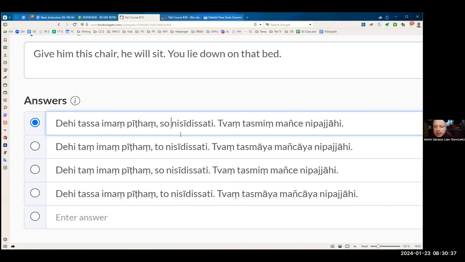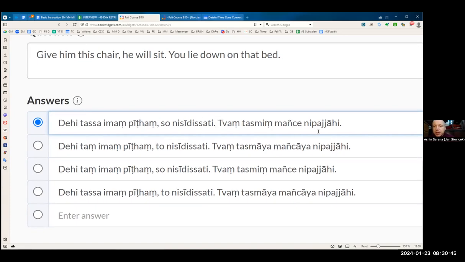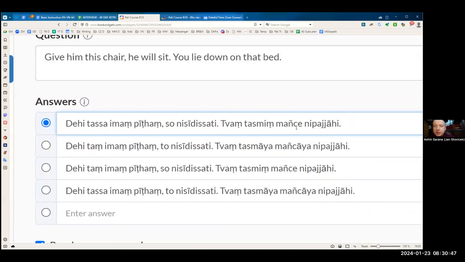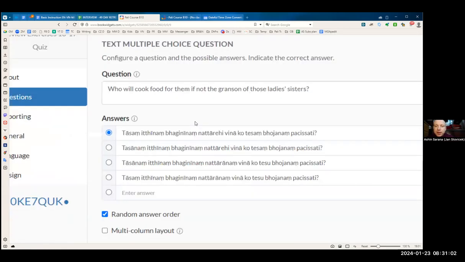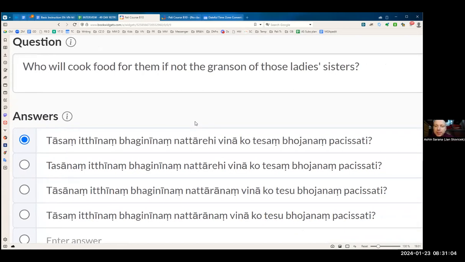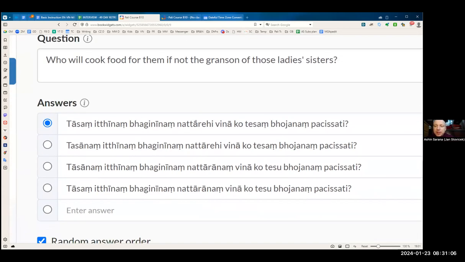Son sate or to, we did not have that word at all. So this should be easy. Manche or manchaya. So because it is mancha as the noun group 2, then you need to use manche for the locative. Manchaya would be if it was a feminine, but that's not the case. Who will cook food for them if not the grandson of those ladies' sisters?